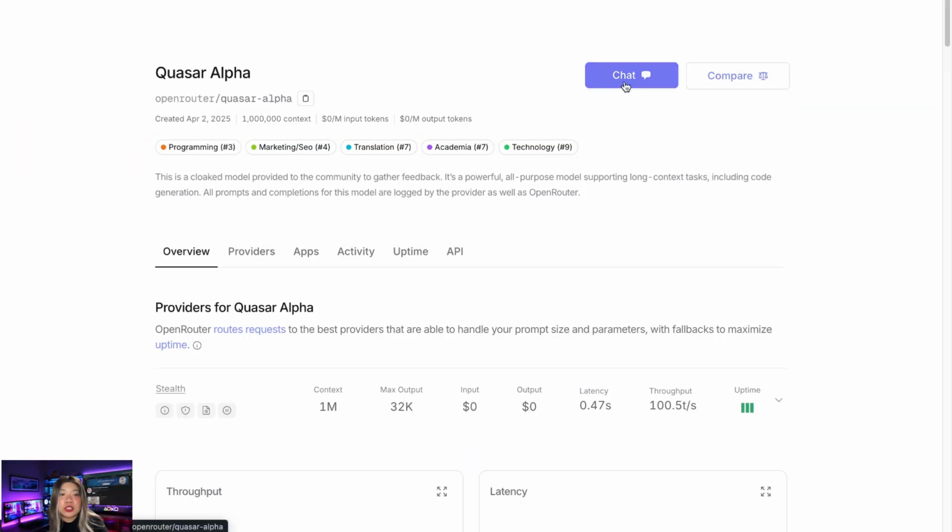First of all, we've got two options. We can chat with it or use the API, and this is provided by OpenRouter. But before I show you exactly how you can use it, before we test it out together, let me go over what the community says about it.